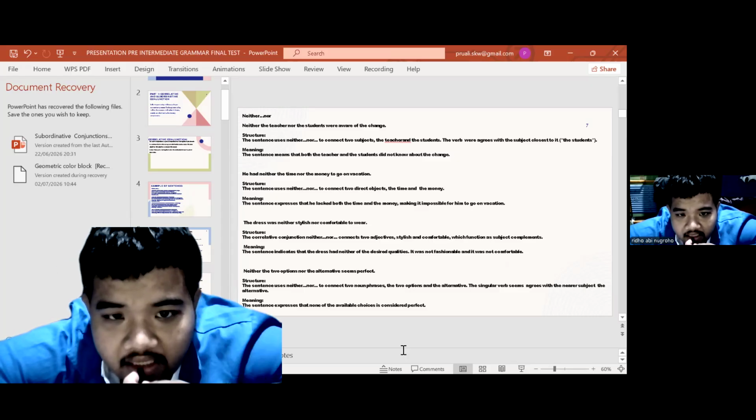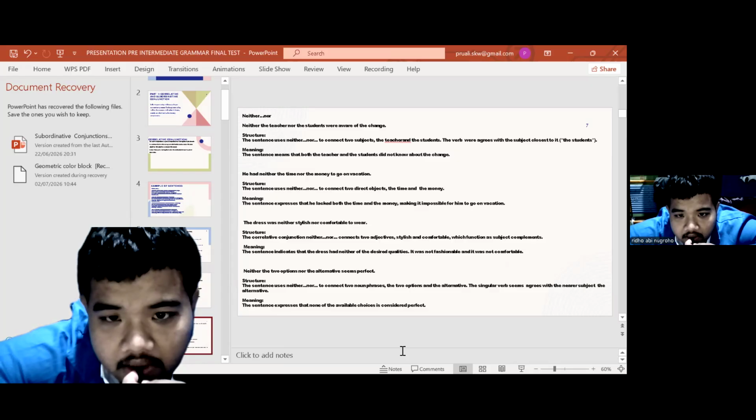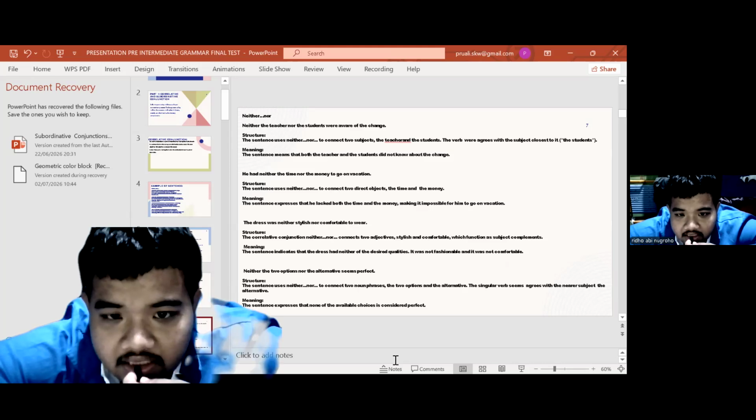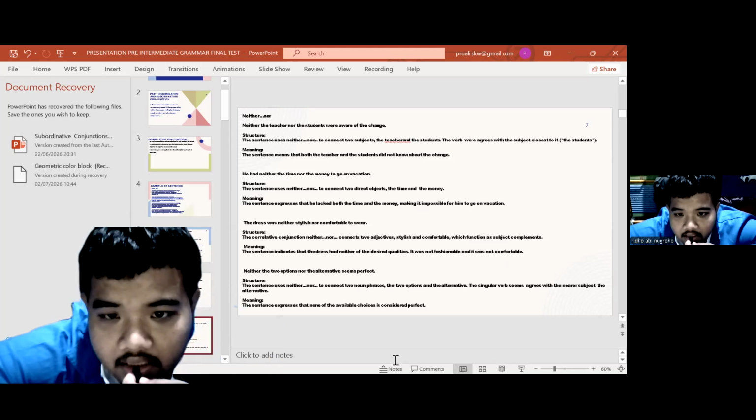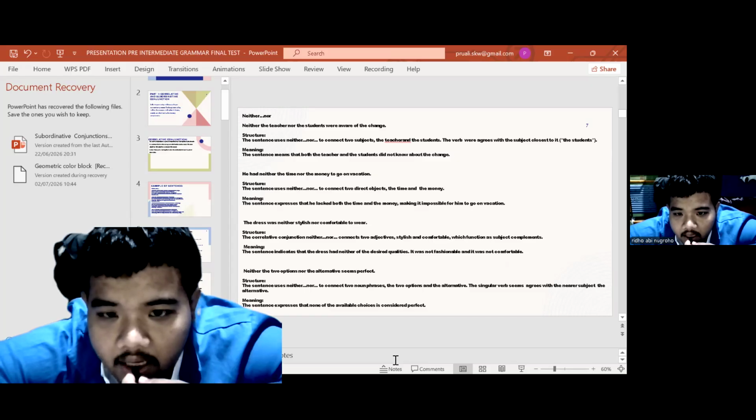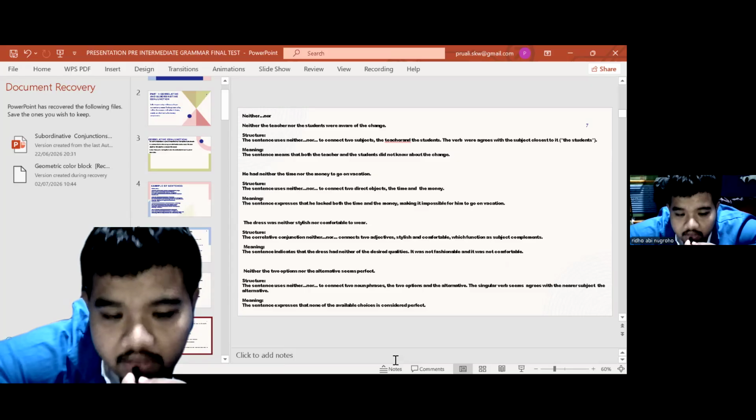He had neither the time nor the money to go on vacation. Structure: the sentence uses neither nor to connect two direct objects, the time and the money. Meaning: the sentence expresses that he lacked both the time and the money, making it impossible for him to go on vacation.